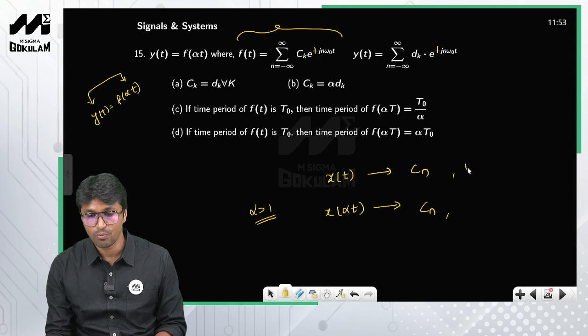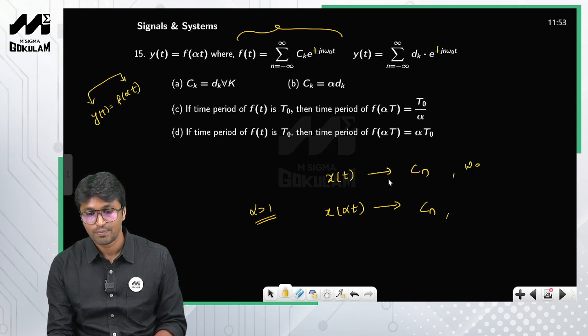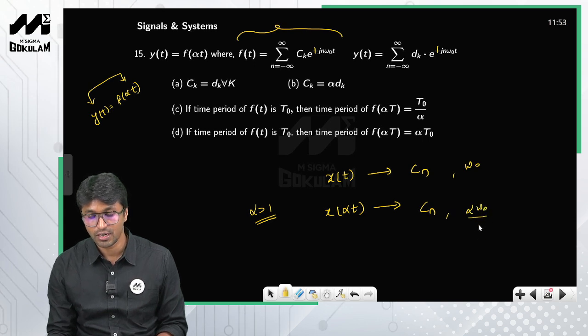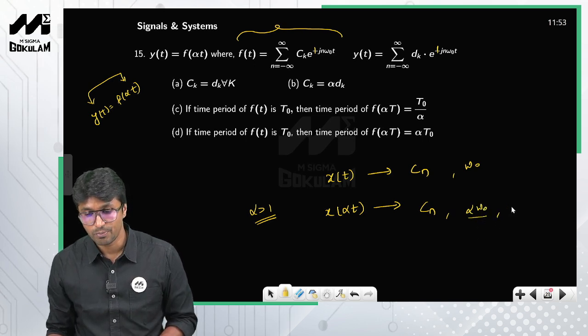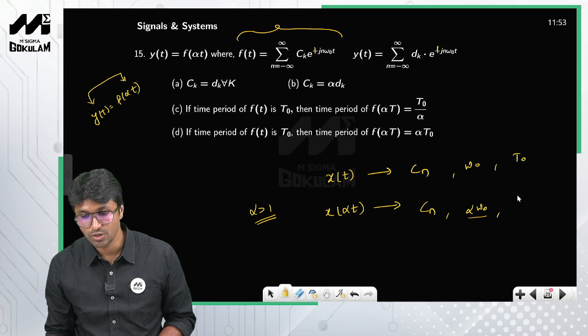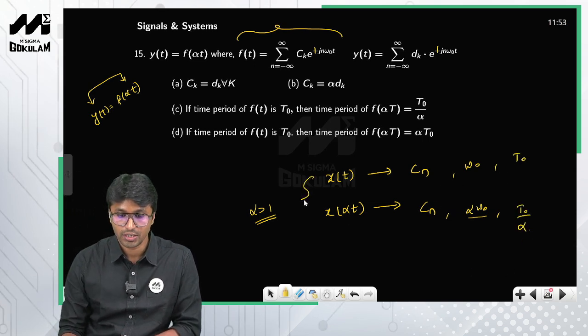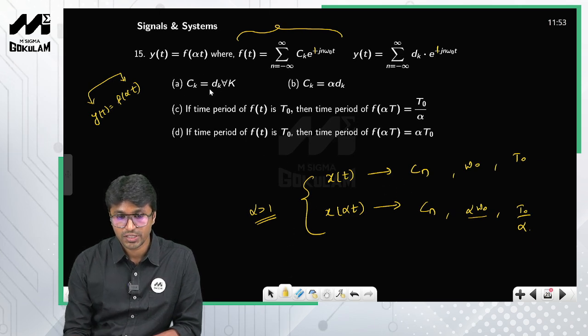So if omega naught is the fundamental frequency of x of t, what is the fundamental frequency of x of alpha t? That will be alpha omega naught, right? So this is the fundamental frequency. What about the fundamental period? If this is T naught, this will be T naught by alpha, right? So this is the scaling property, very very important. Therefore, what is the first option? Ck is equal to dk for all k, right? So this is correct.